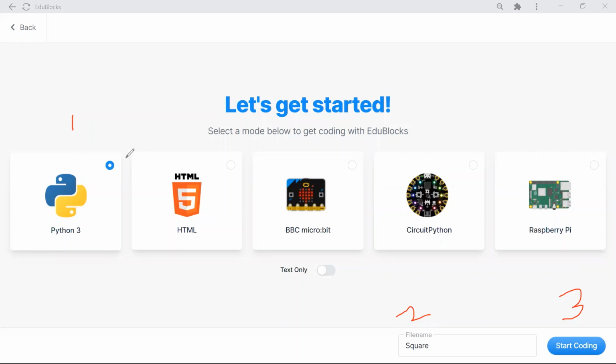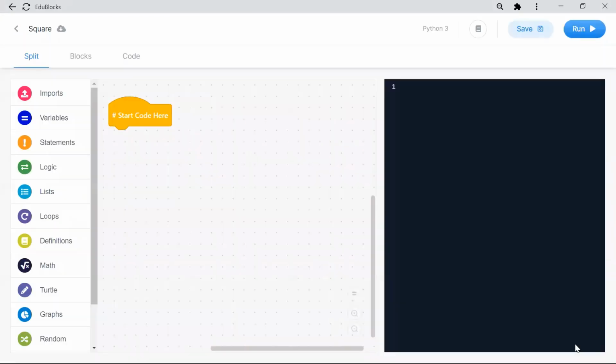First step, click the Python icon. Second step, give the file name. Third step, click start coding. Got it? Now I will clear the steps and click start coding. When I click start coding, you can see this window.